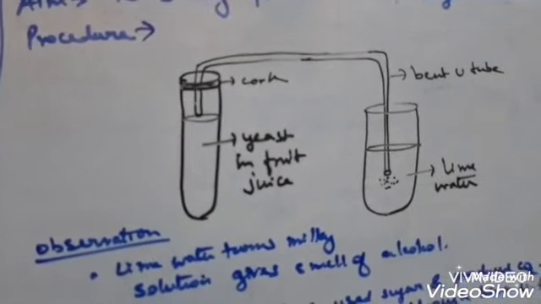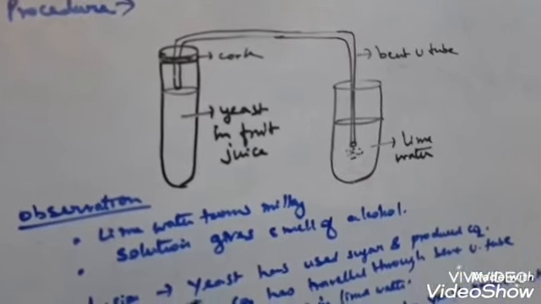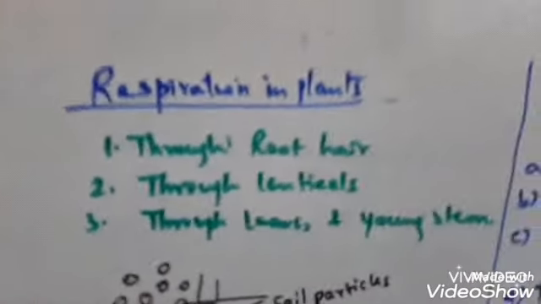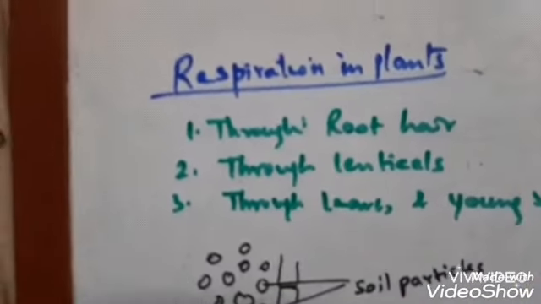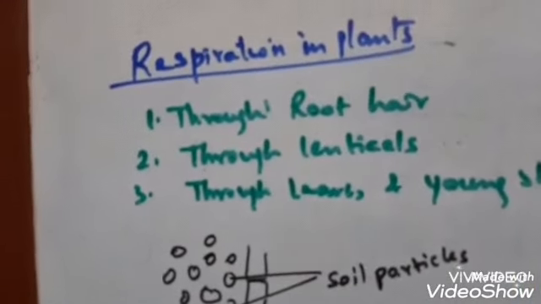Next topic is respiration in plants. Respiration in plants is done in three ways. Plants respire through root hair, through lenticels, and through leaves and young stem.